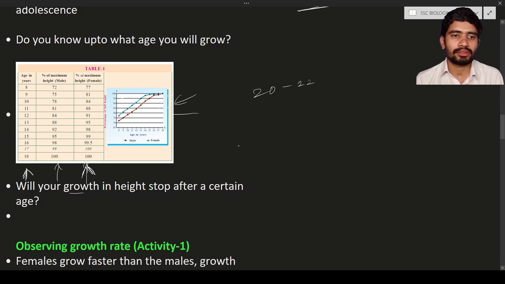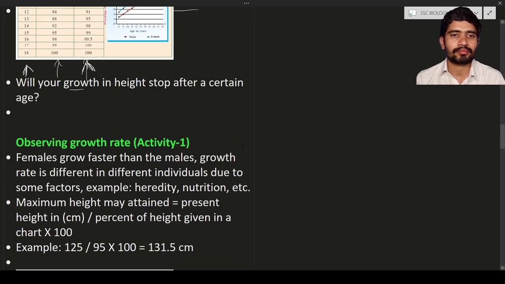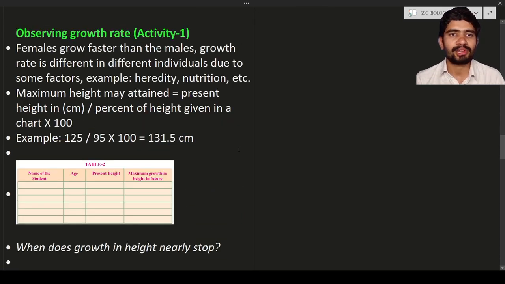Okay, so next is observing growth rate. This is activity 1. So we have seen with the help of the graph and also the percentages that males are going to show lesser growth than the females, or you can say that the females will grow faster than the males. Okay, so this is the normal thing, this is a natural thing.